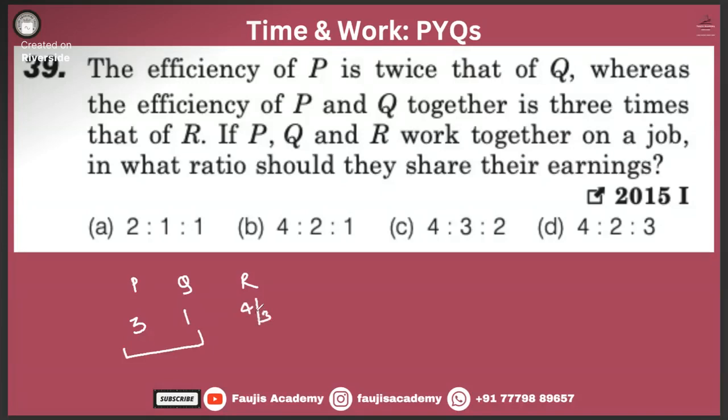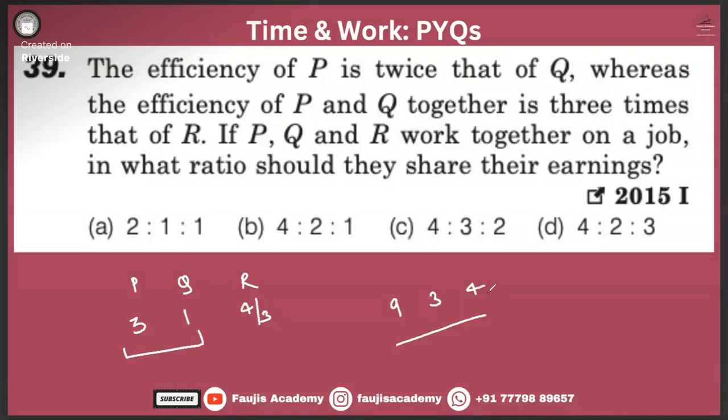R efficiency is this, 3 times of it is 4, P and Q taken together. Now, trying to work it out with 3. That means 3, 3, 9. 3 and 4, right? Did you do anything wrong? Yes, sir. What is wrong? Why have we taken 4, sir?